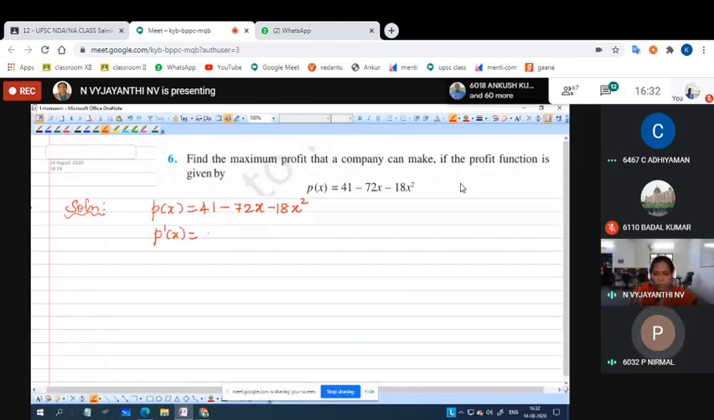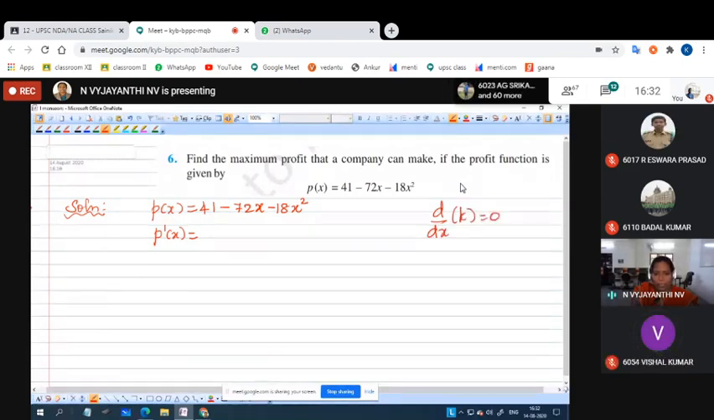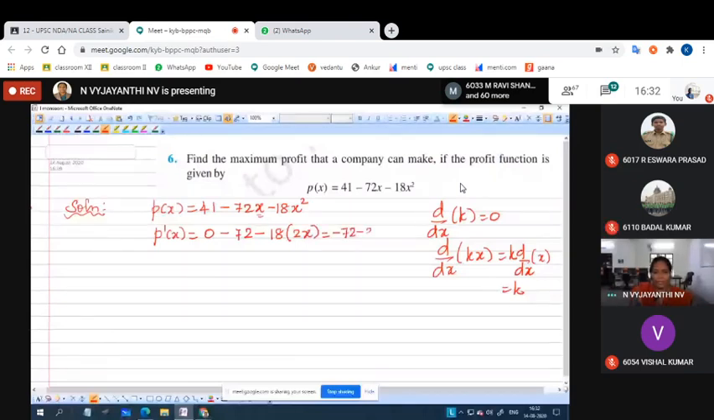Differentiation of a constant is 0. So here we will have 0. Derivative of x is 1. So the derivative of k into x is k into the derivative of x, and we know the derivative of x is 1, so it becomes k. So it is 72. Minus 18 is a constant we can keep outside. Derivative of x square is 2x. So here we have minus 72 minus 36x as the first derivative.